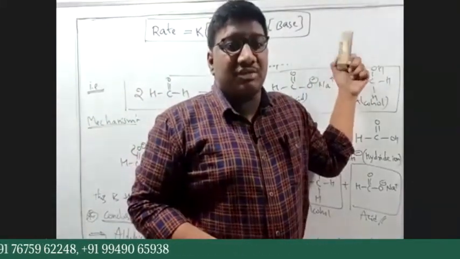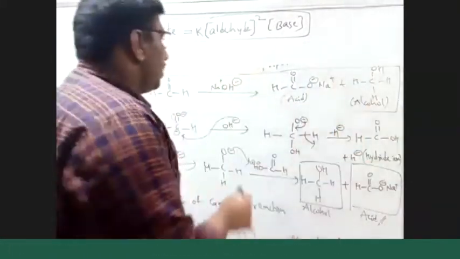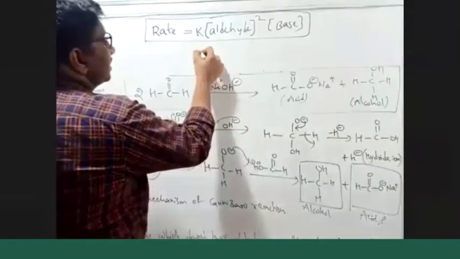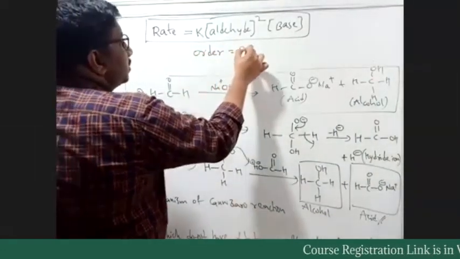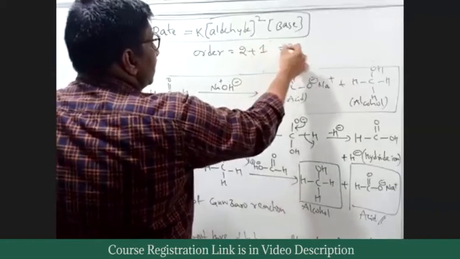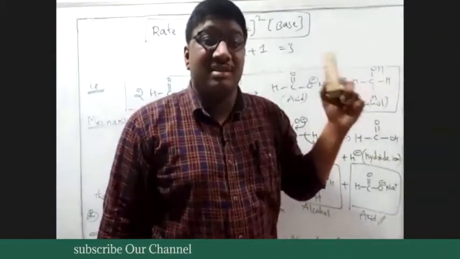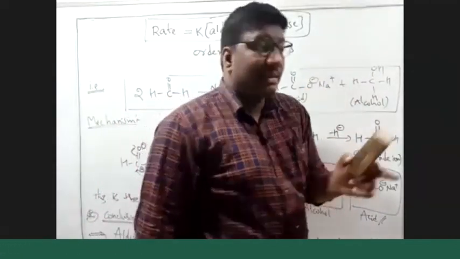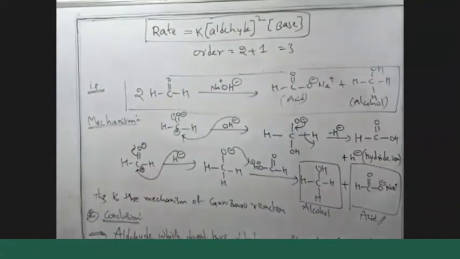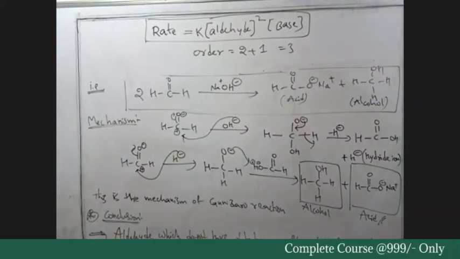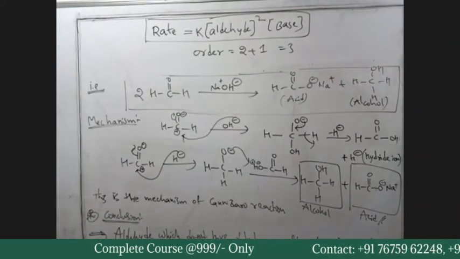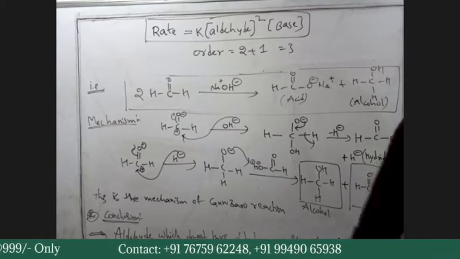So what would be the order of this reaction? Order of this reaction would be 2 plus 1. Yes or no? 2 moles of aldehyde, 1 mole of base. So order of this reaction should be 3. Is it clear? The order calculation. Is it clear or not?